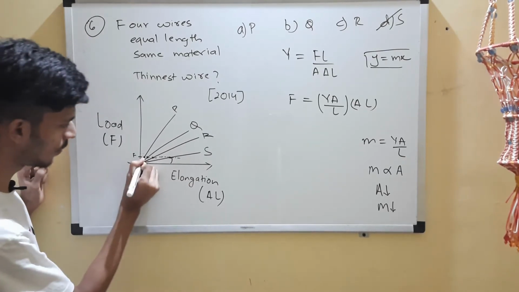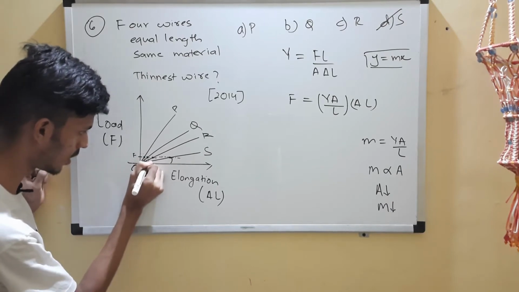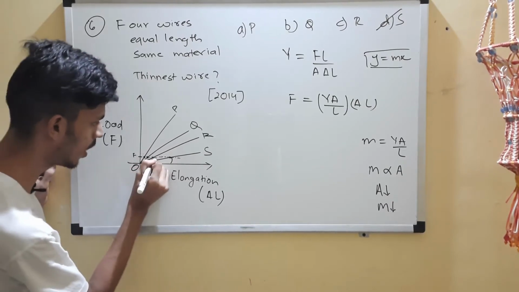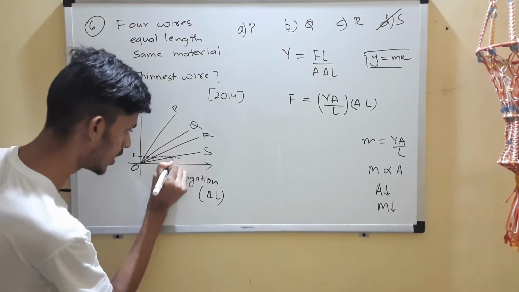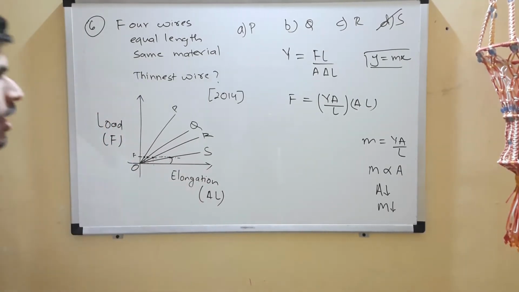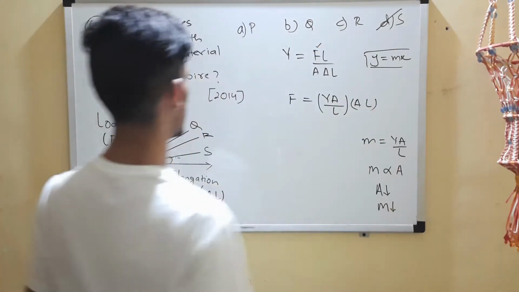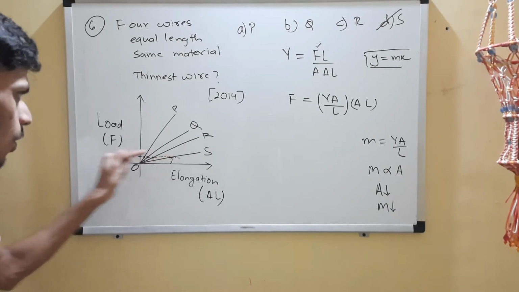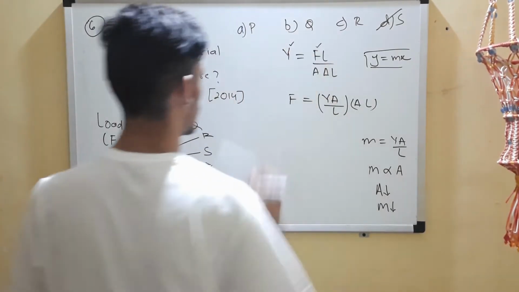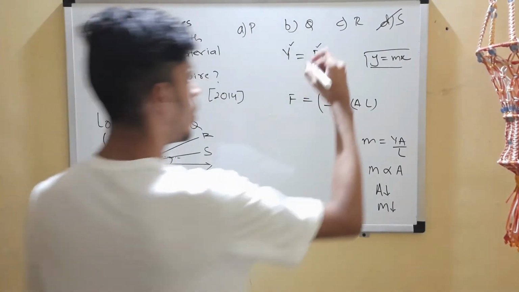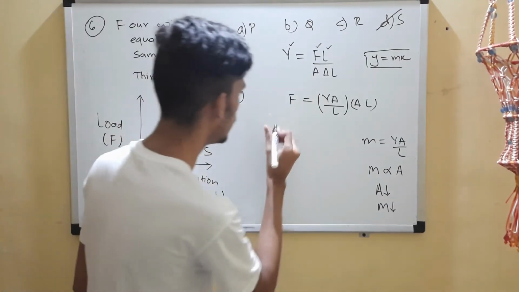If you see, the elongation of the P wire is only this much, the elongation of the Q wire is a little bit more, the elongation of the R wire is even more, and the elongation of the S wire is the most, right? So what I did was I fixed the force for all of these four wires. Young's modulus is the same for all of the four wires. Also the length is the same, right? So I can bring it into a better format now.